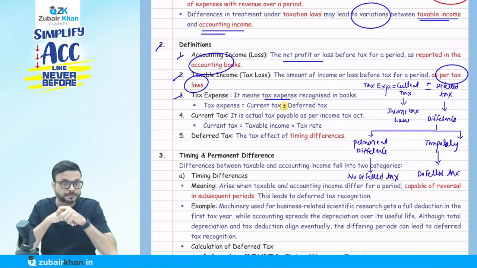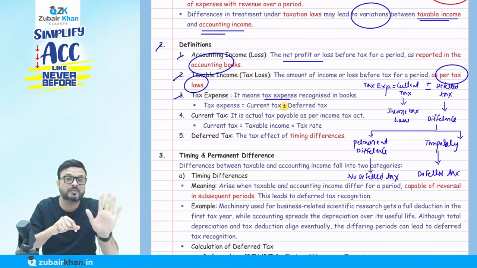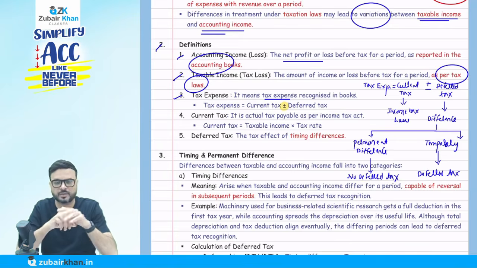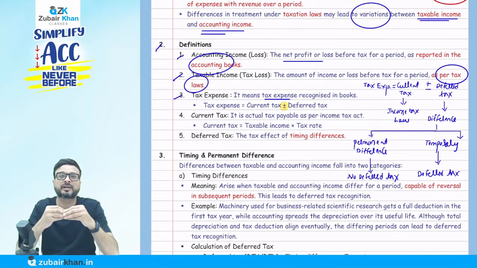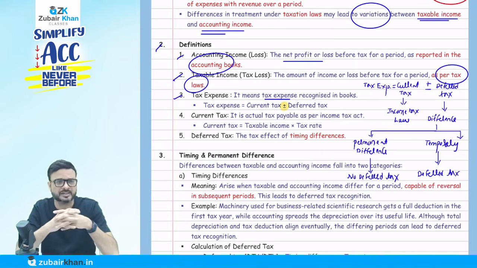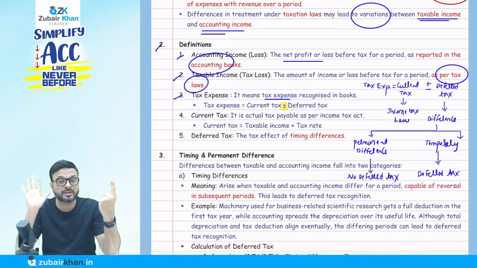But as per the tax law, every year you have to depreciate, let's say, 10% only. So in accounting it takes me 5 years to depreciate, because I'm charging 20% every year. But as per the tax law, I'm going to depreciate over a period of, suppose, 10 years. The best example is scientific research. Suppose they say you have to depreciate the scientific equipment in 1 year only. So in tax law I'm depreciating in 1 year only, but as per the accounting, I'm depreciating over a period of 5 years.